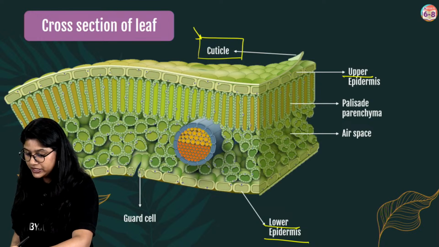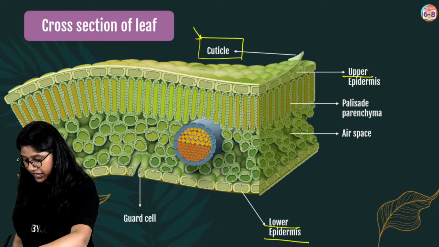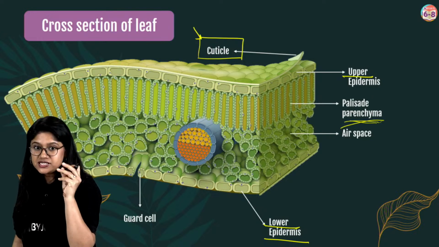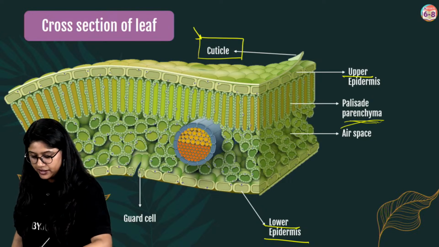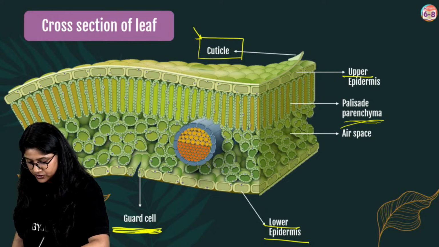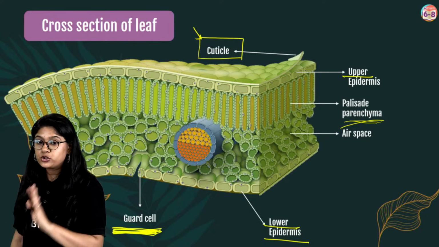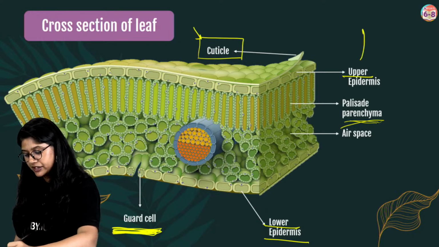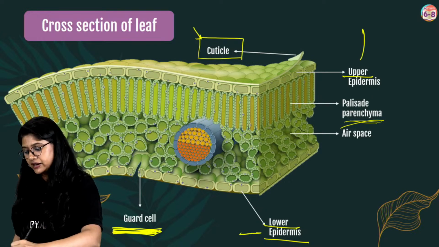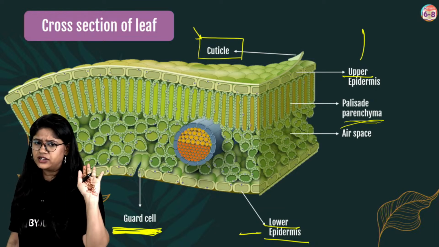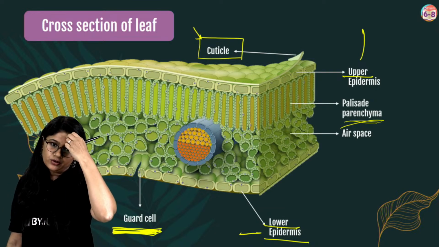Then of course we have a lot of air space and different types of cells: palisade parenchyma, inside which we have the chloroplast, and of course the guard cells, where we have the stomata. Clear, everyone? So what you have to remember: upper epidermis, lower epidermis, guard cell, air space, palisade parenchyma. Very good, everyone.